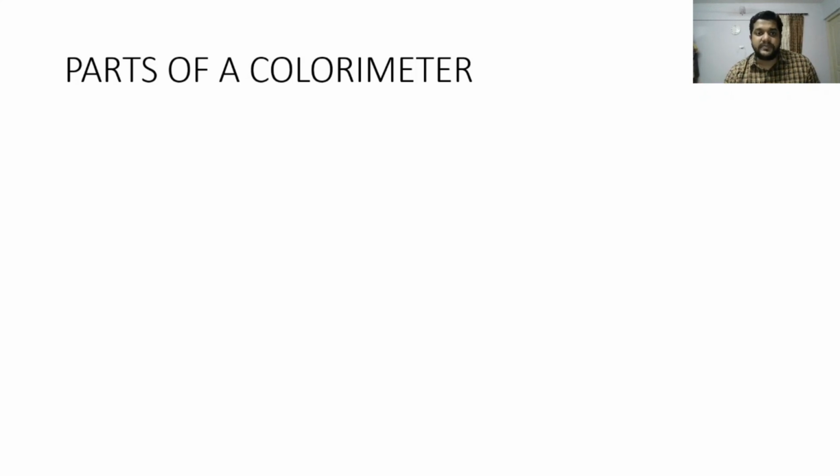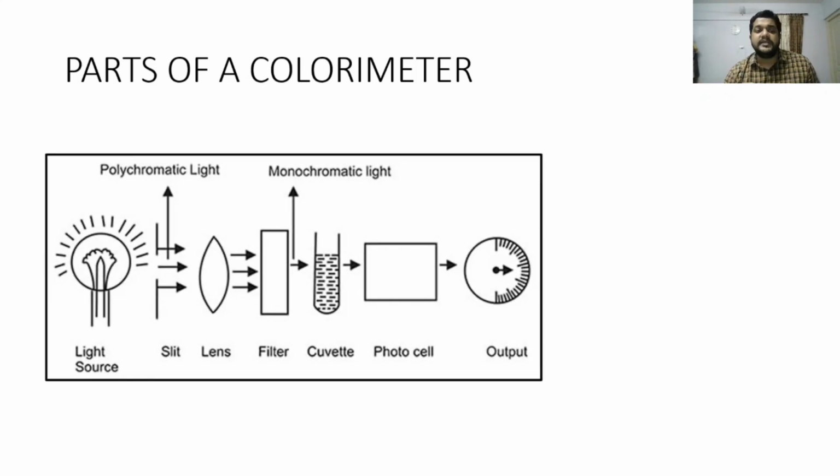So coming to parts of colorimeter, you can see that it has a light source. From the light source comes polychromatic light; we know that the light that comes from the tube or the bulb in our homes is all white light. This white light contains all the wavelengths in it. The light source will spread the light in all directions, so we first need a condensing lens. The polychromatic light coming from the light source is condensed by the lens, and the condensed light is passed through a filter.